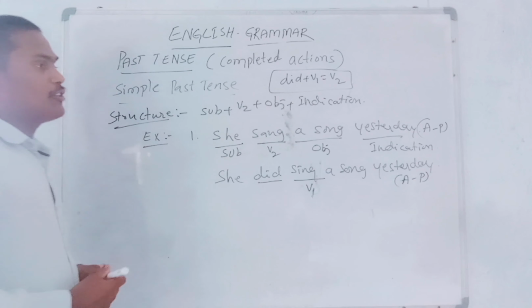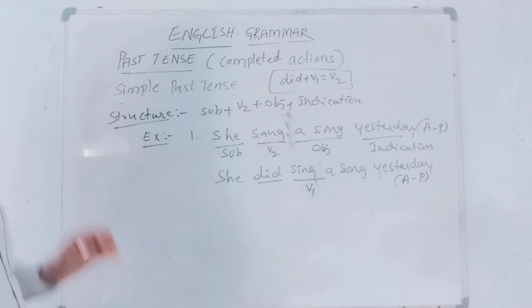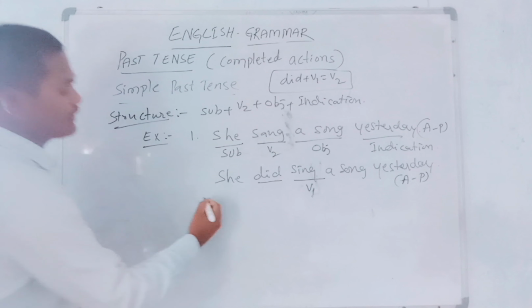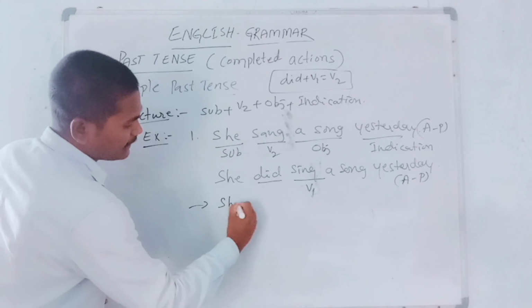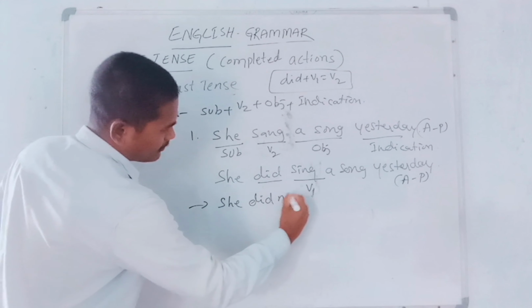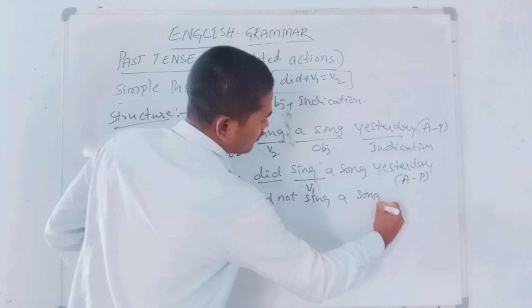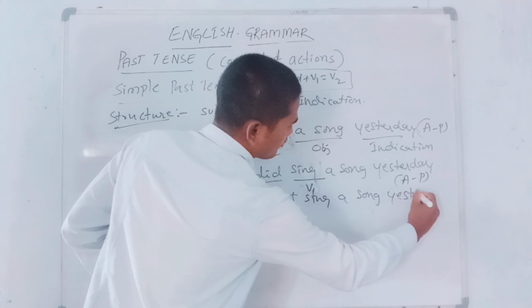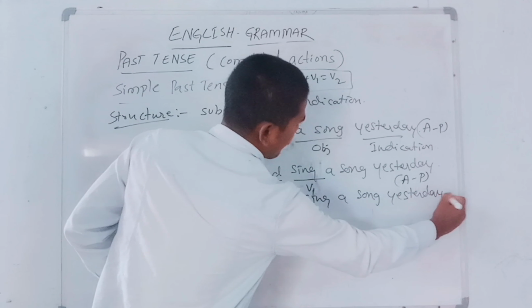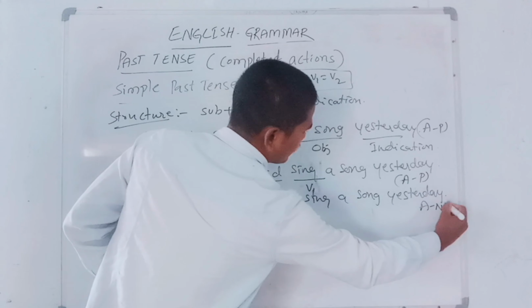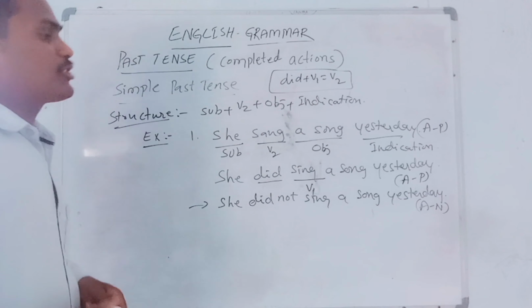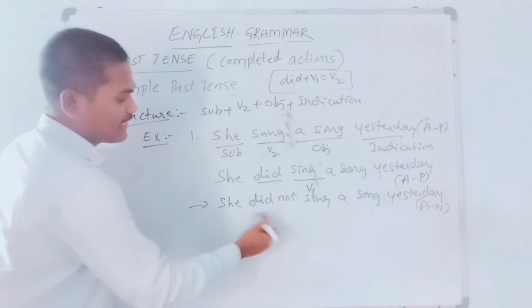Okay? So if I want to change this into an assertive negative sentence, very simple. She did not sing a song yesterday. So it is an assertive negative sentence. Look, my dear students, what word did I add in the sentence?